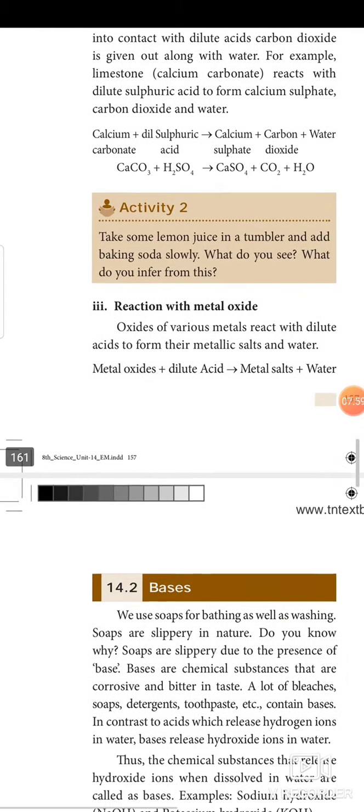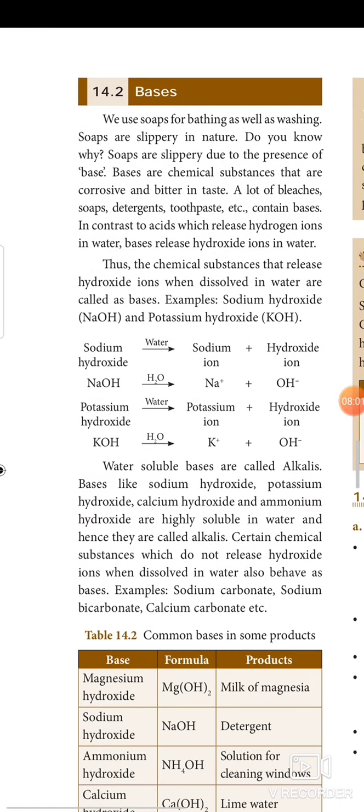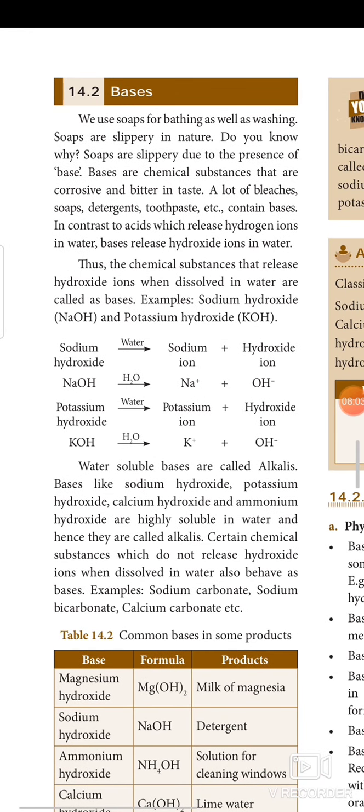Next we need to see about bases. I hope you understand what acids are. So we shall move to bases. We use soaps for bathing as well as washing. Soaps are slippery in nature. Do you know why? Soaps are slippery due to the presence of base. Bases are chemical substances that are corrosive and bitter in taste. A lot of bleaches, soaps, detergents, toothpaste, etc.